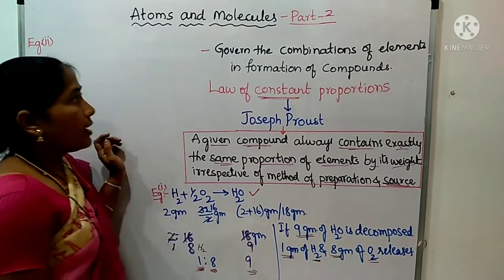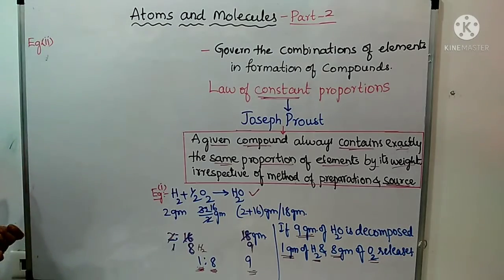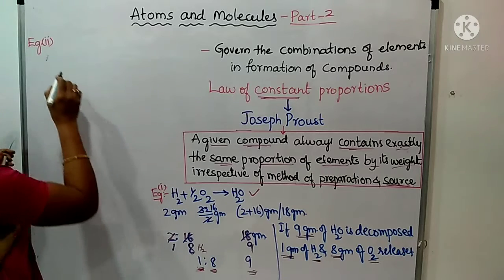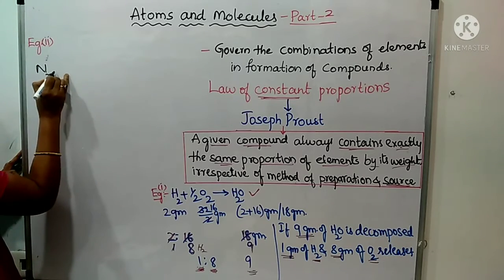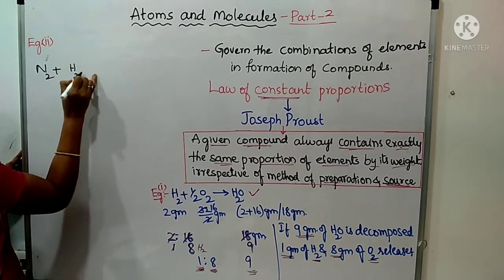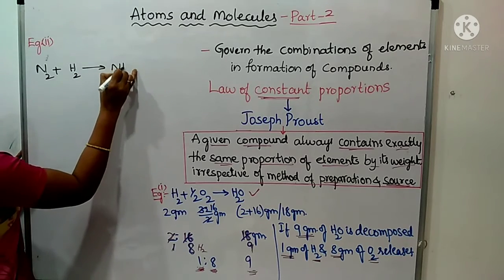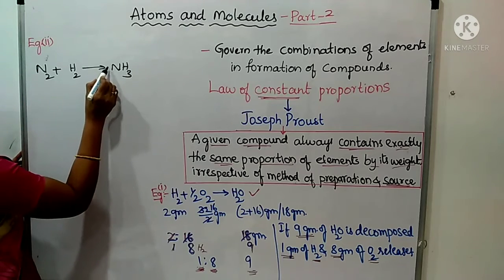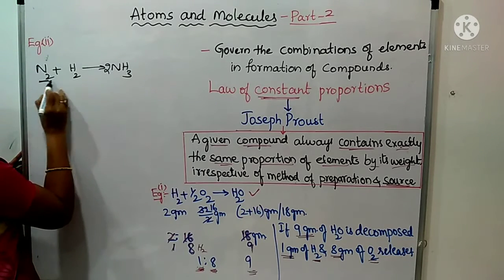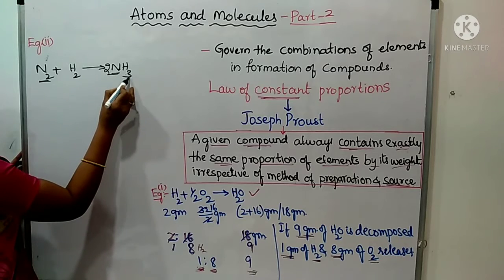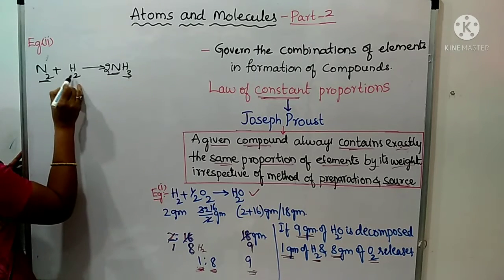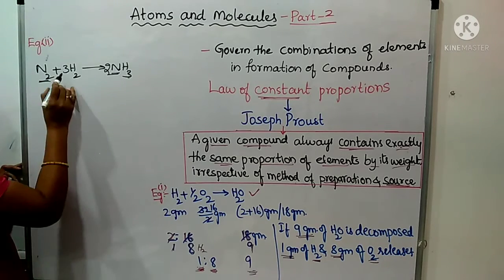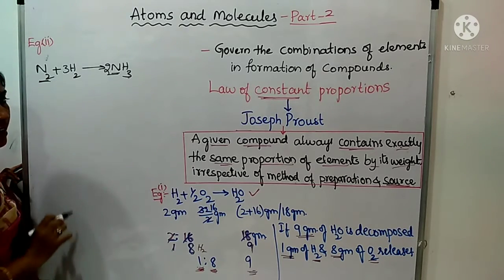Now, one more example: nitrogen reacts with hydrogen to form ammonia, NH3. We have to balance this equation by keeping 2 here, giving 2 nitrogens. Here 3 hydrogens are there, and here 2 hydrogens. So by keeping 3, it will be balanced: 3 2s are 6 hydrogens, 2 3s are 6 hydrogens.